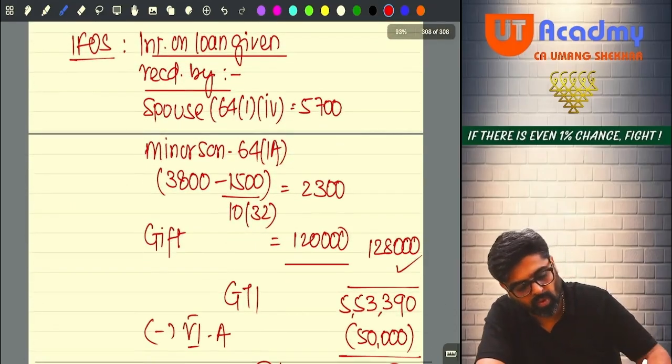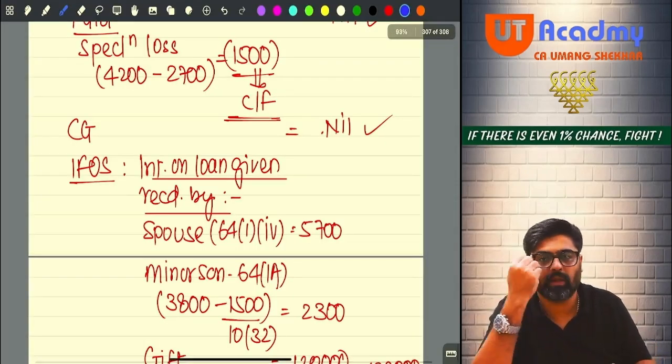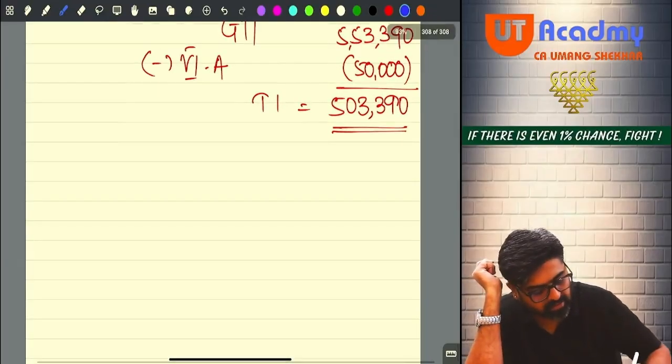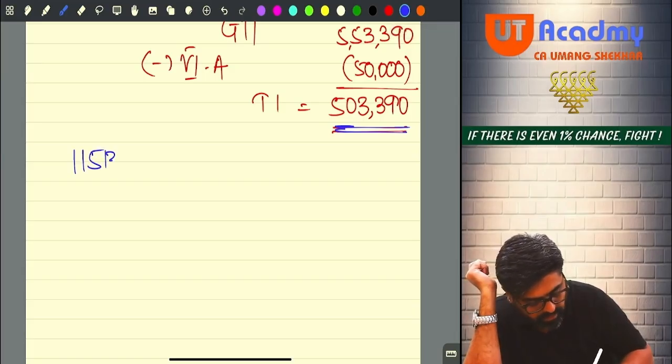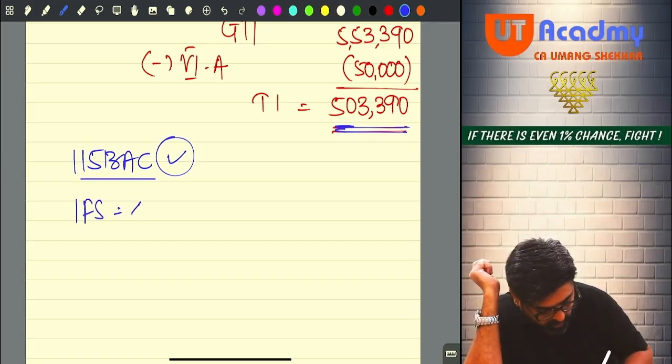Now if you don't follow 115BAC, everyone, here only, please check. If you don't follow 115BAC, then this is your total income. But where 115BAC will be followed, can I say your income from salary will be 4,73,000.